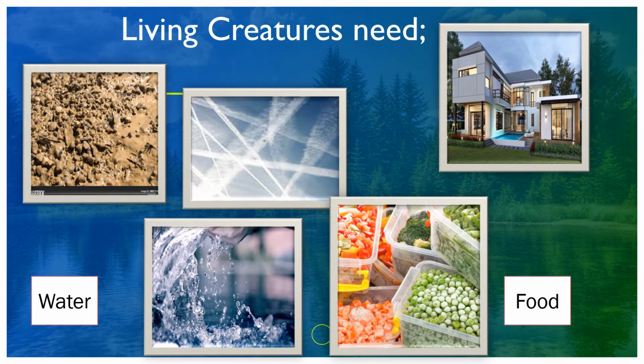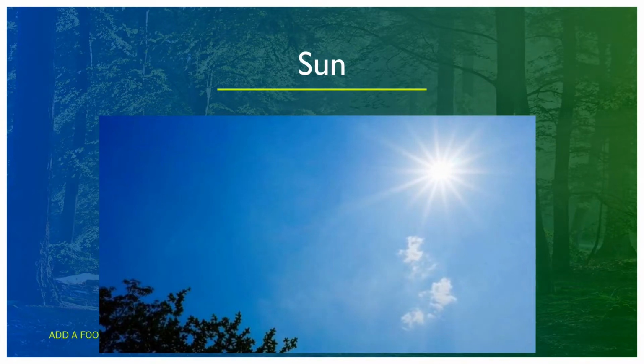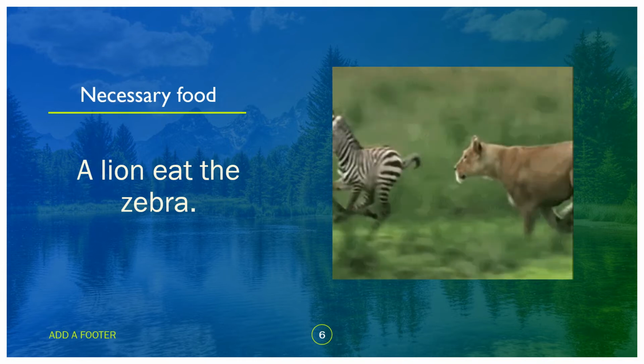In order to survive, they need air to breathe. In order to survive, they need a habitat, a place to rest, and they also need soil so that some living things can grow the plants. Next, what is the source of light? The source of light is the sun.